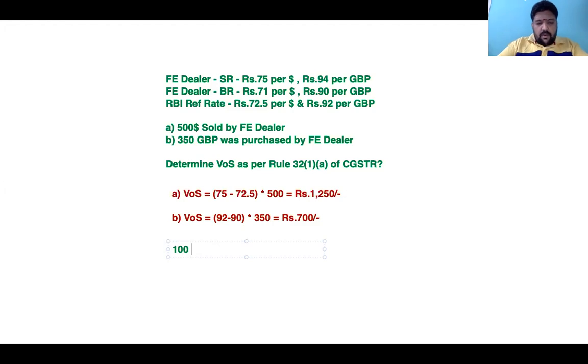$100 was purchased and 75 Great Britain pound is sold. One minute, I will confirm. 75 Great Britain pound sold.